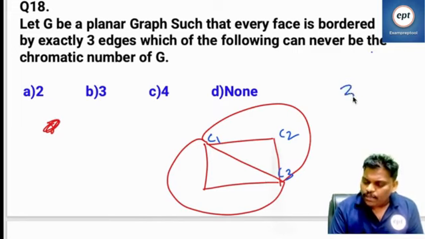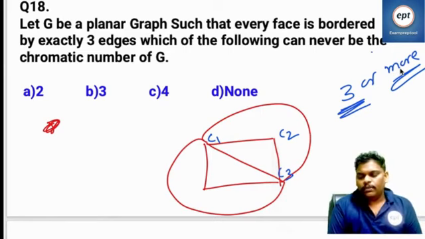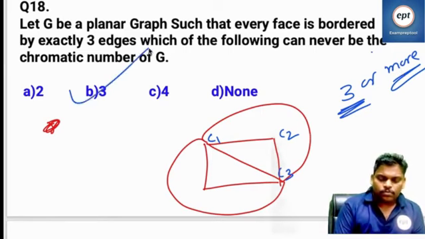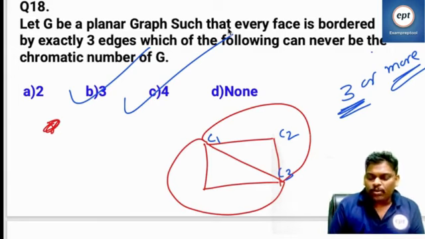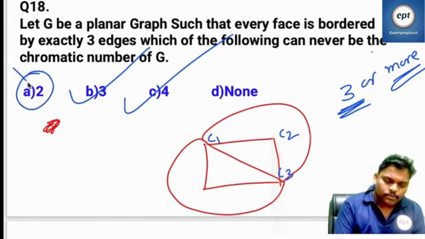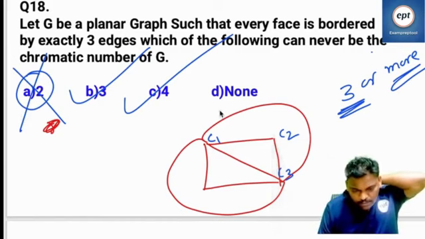So the chromatic number should be 3 or more. Either 3 will be there or more, because we didn't mention how many vertices are there. So 2 cannot be the answer.